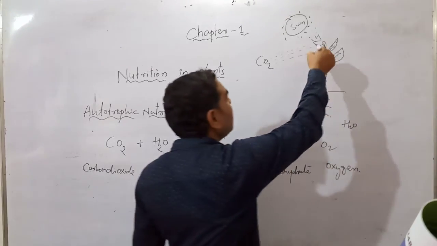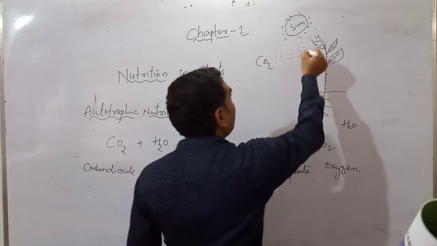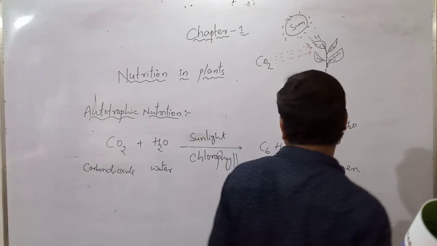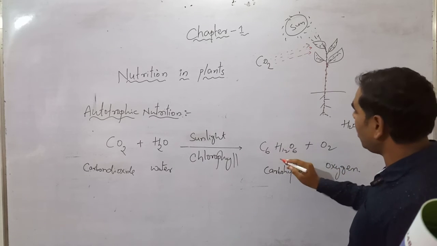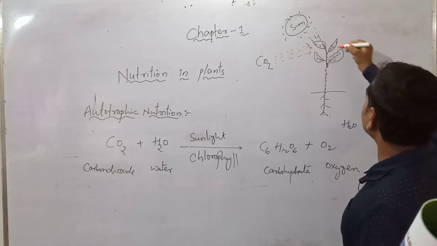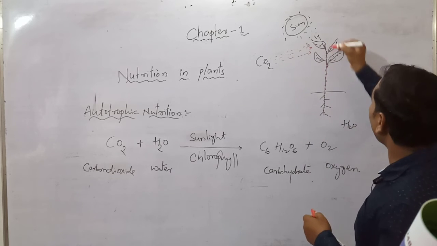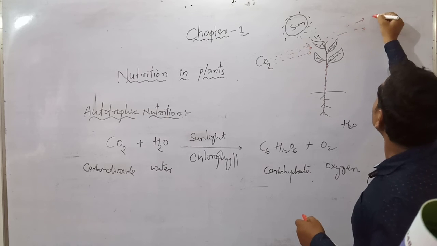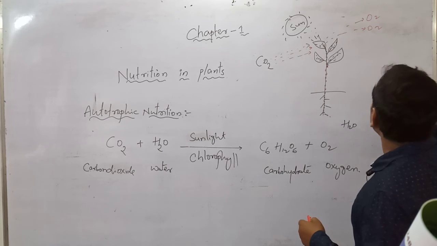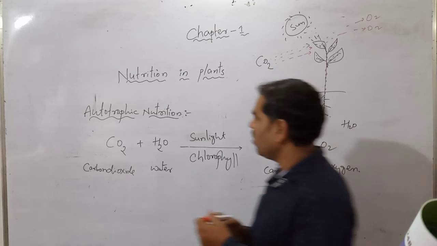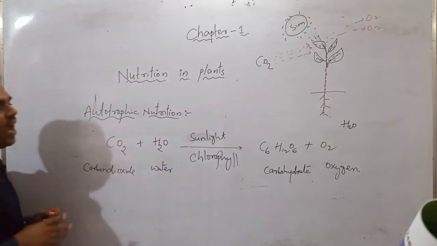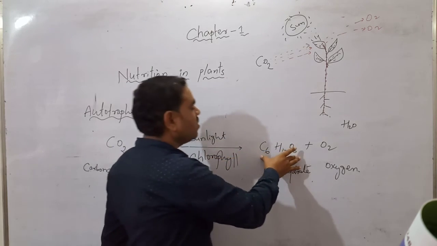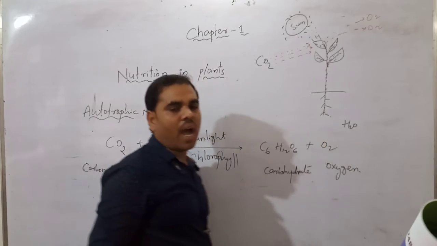So it is present and preparing the carbon from carbon dioxide, water and sunlight in the presence of chlorophyll, and it will be preparing the carbohydrate and releasing the oxygen. We see this releasing the oxygen into our atmosphere. Plants are autotrophic. Carbon dioxide plus water gives carbohydrate plus oxygen.